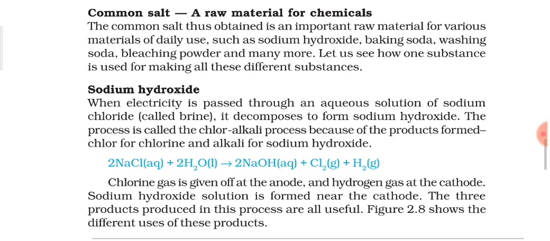The other important thing here is that this manufacturing of sodium hydroxide process is called the chlor-alkali process. Although the actual process which is involved is electrolysis, because we are doing it with the help of electricity, this process is given the name chlor-alkali process because here two main products are, first sodium hydroxide and the other one chlorine. So chlor is for chlorine and alkali, as we know that our main product itself is sodium hydroxide. So these are just the important points related with this.